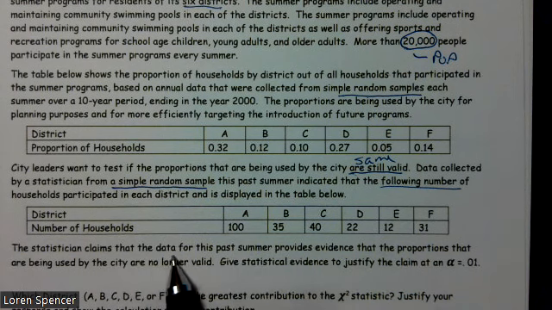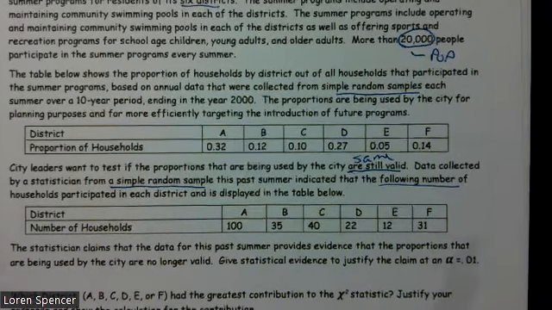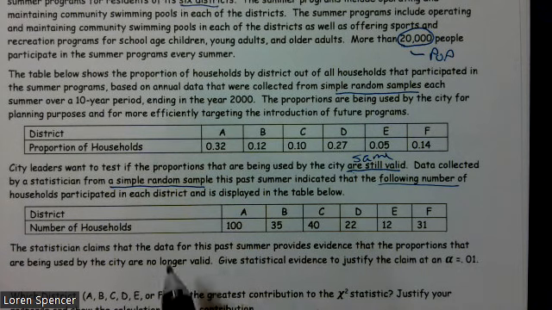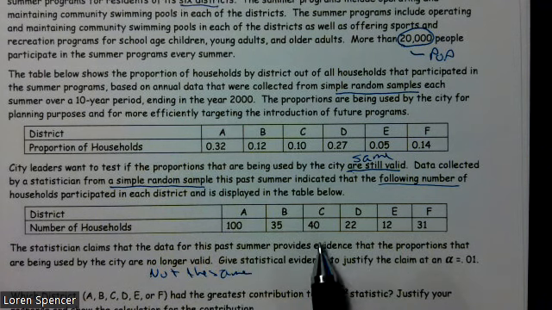The statistician claims that the data for the past summer provides evidence that the proportions being used by the city are no longer the same. In other words, they're not the same. Give statistical evidence to justify the claim at alpha equal 0.01.